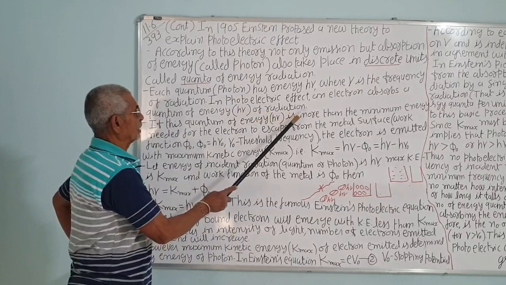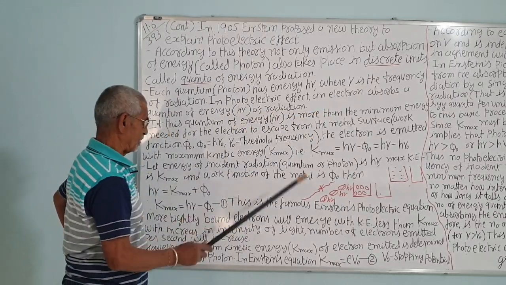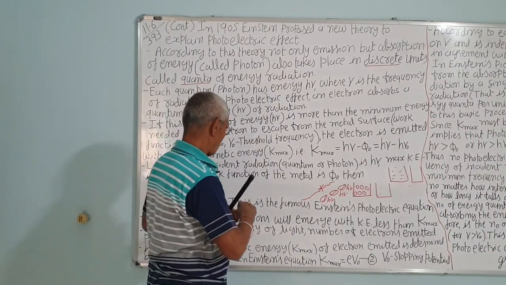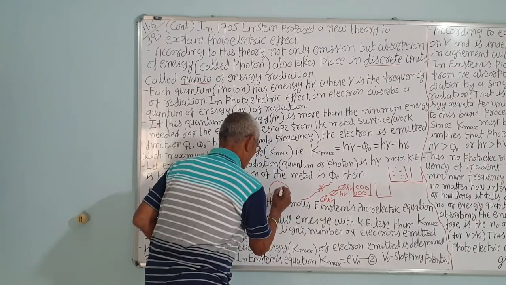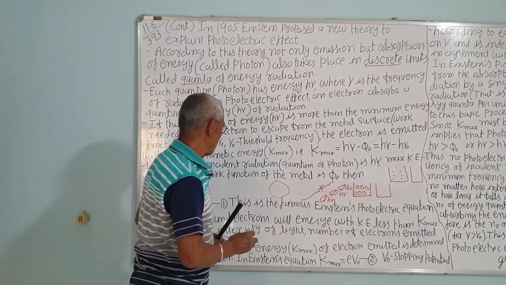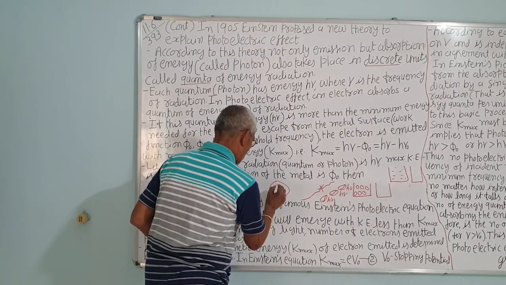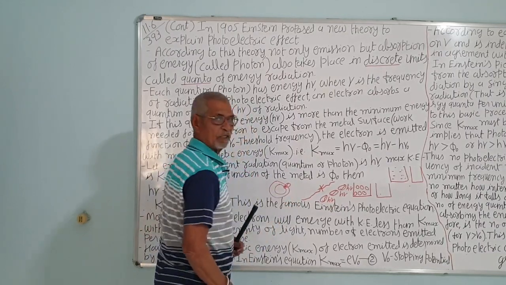In the photoelectric effect, an electron absorbs the quantum of energy h nu of radiation. Suppose there is an electron of the zinc plate. I have shown only one electron of the zinc plate. See, this is an electron, and if the quantum comes, it absorbs this energy.